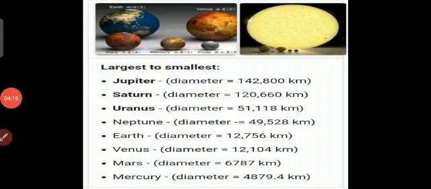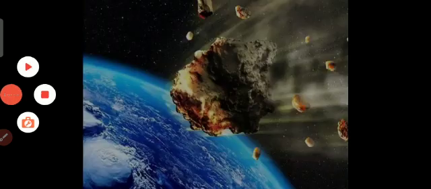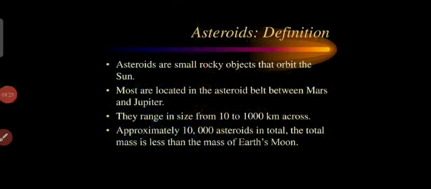Okay. Now our next topic is asteroids. Asteroids are small rocky objects that orbit the sun. Between Mars and Jupiter lies a belt of broken rocks and debris of probably an exploded planet.